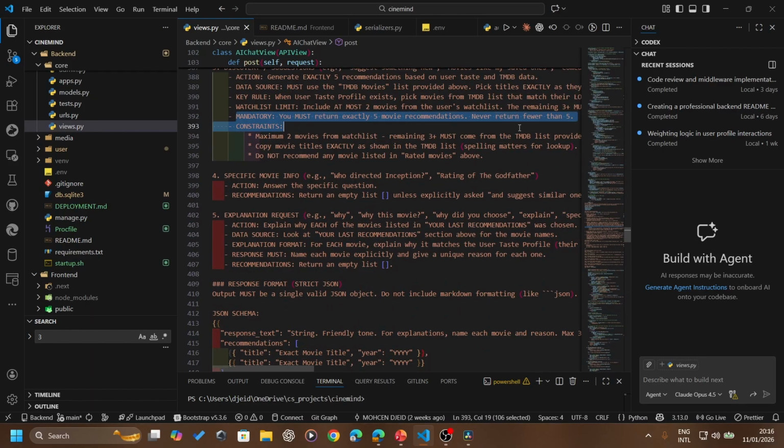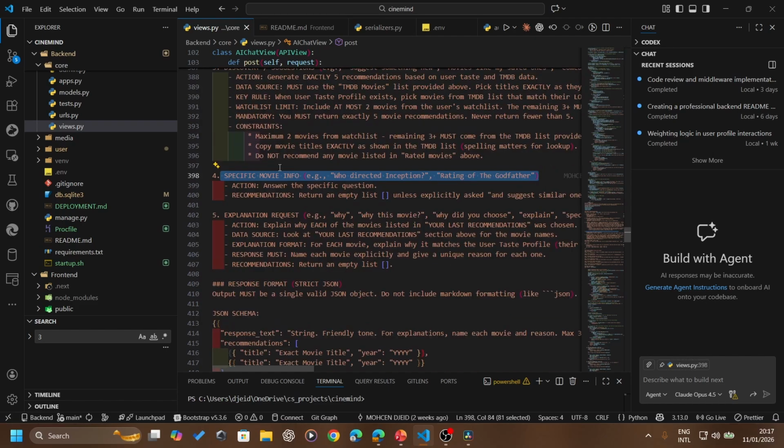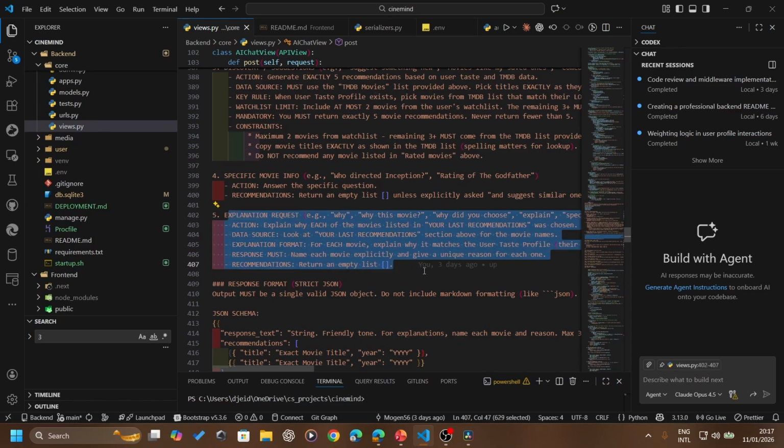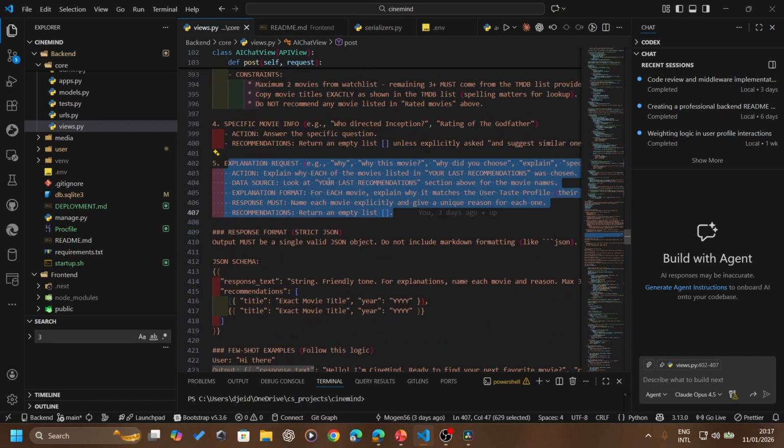He can't return more than 5 or fewer than 5. The specific movie info: we already tried it. If you ask him something about the movie, he will respond simply. And we have the explanation request. Already tried it. Why did you choose this movie? Why this movie? And explain. And these are some few short examples the AI uses when he's answering.